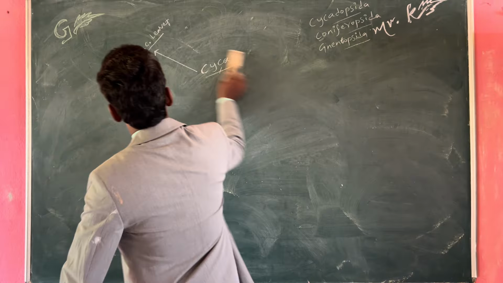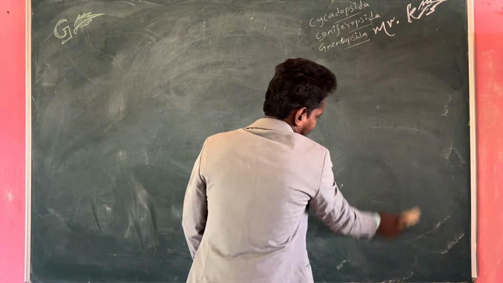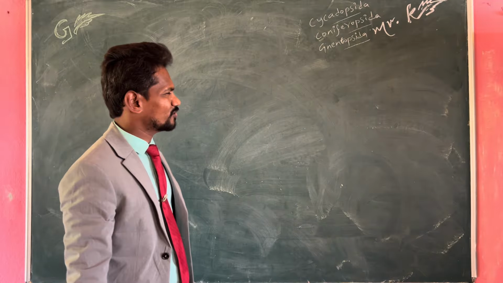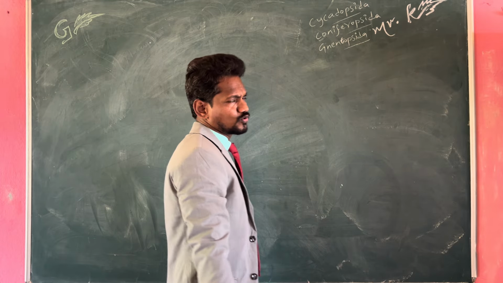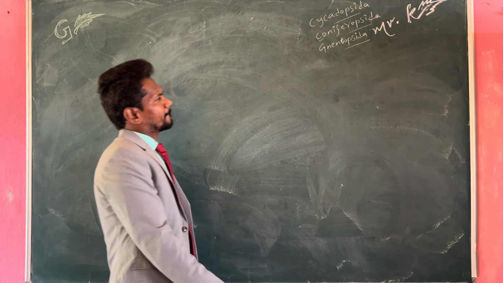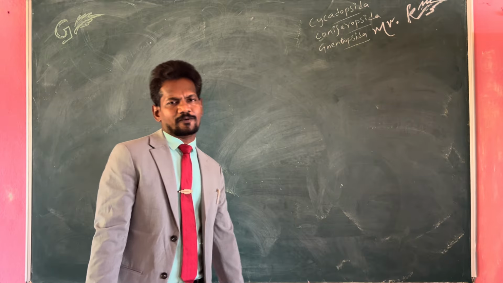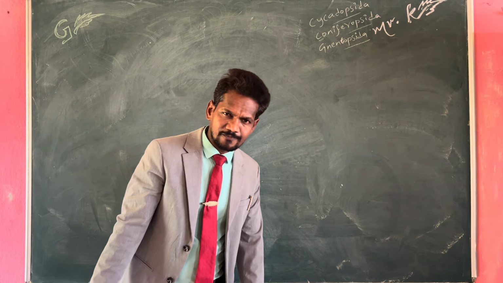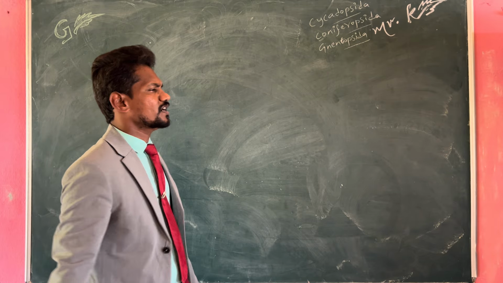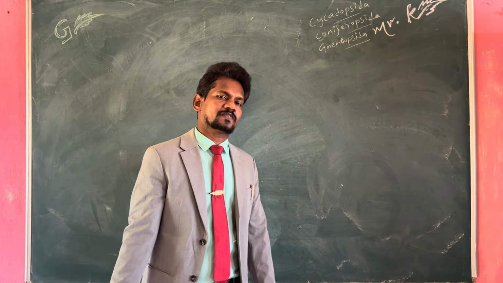Such characteristic features are contained in gymnosperms, which are finally divided into three major classes. One is Cycadopsida, two Coniferopsida, three Gnetopsida. Cycadopsida, example Cycas. Coniferopsida, example Pinus.